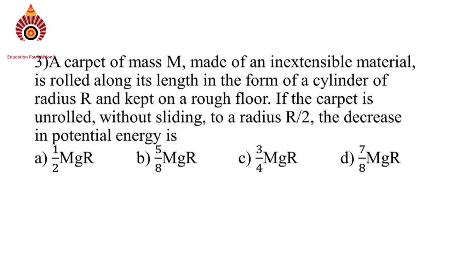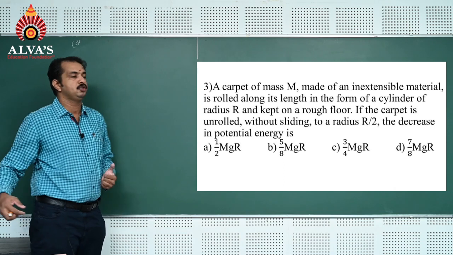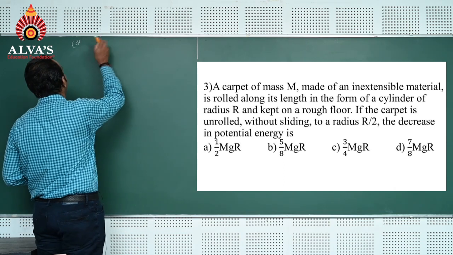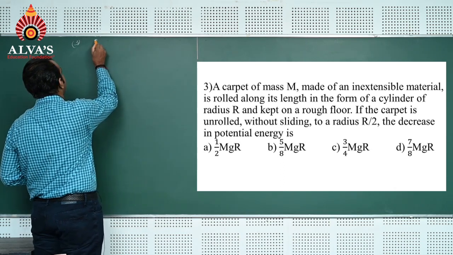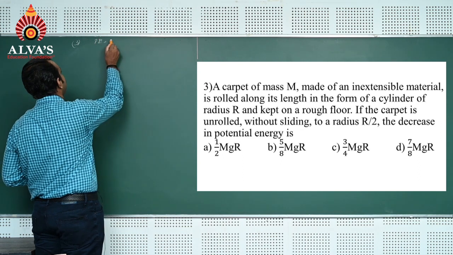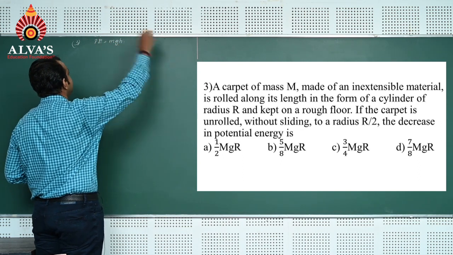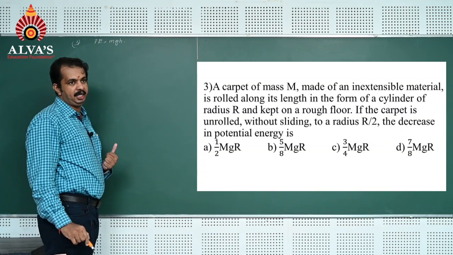Question number 3. A carpet of mass m made of an inextensible material is rolled along its length in the form of a cylinder of radius r kept on a rough floor. If the carpet is unrolled without sliding to a radius r/2, the decrease in potential energy is how much? So you know that when we think about potential energy, PE = mgh. This is the formula to calculate potential energy.